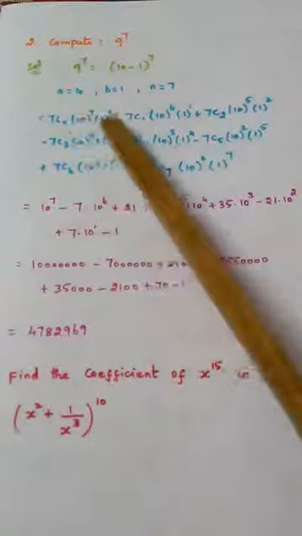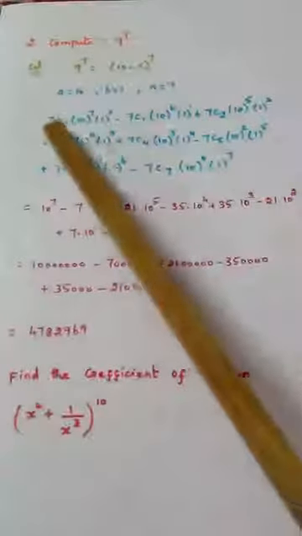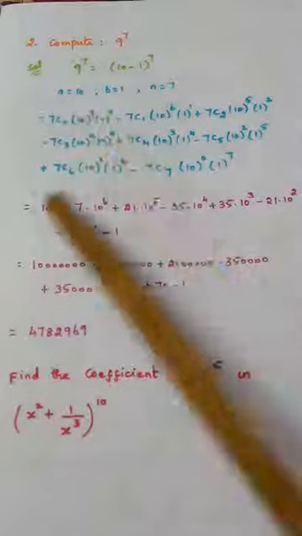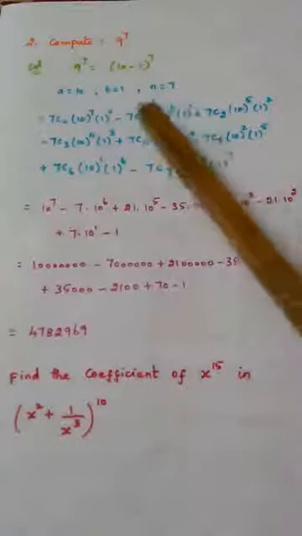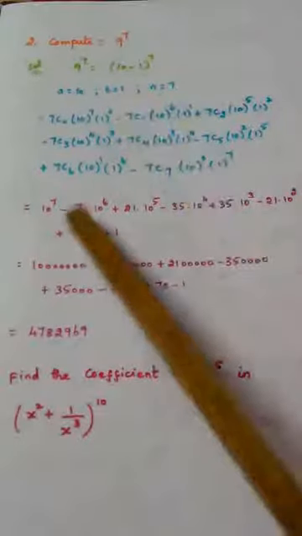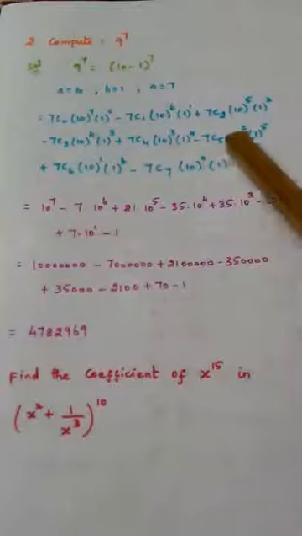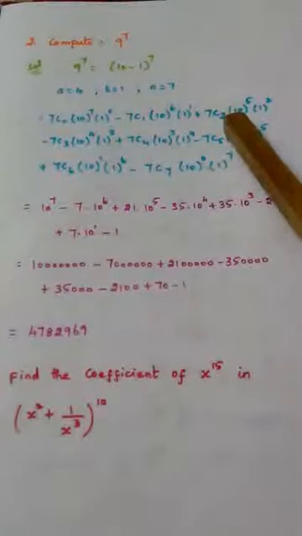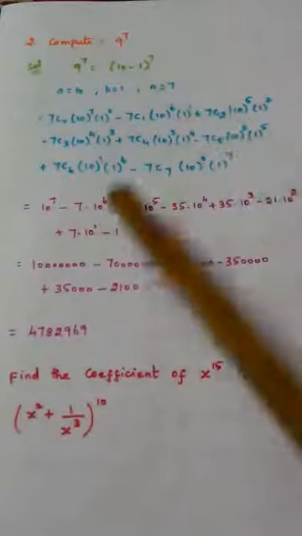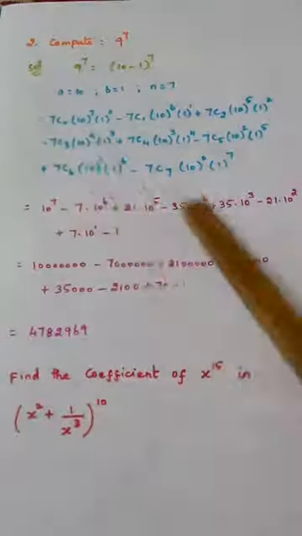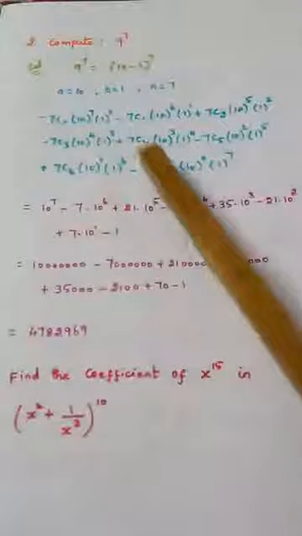Then calculation. 1 power 0, 1. 7C0 is 1. So this and this becomes 1. 10 power 7 only remains. Similarly here 7C1 means 7, 10 power 6. 7C2, if you calculate and see, the value will be 21. Don't ask how to calculate: 7 into 6 by 1 into 2. 21 into 10 power 5. Similarly 7C3 value 35, 10 power 4.